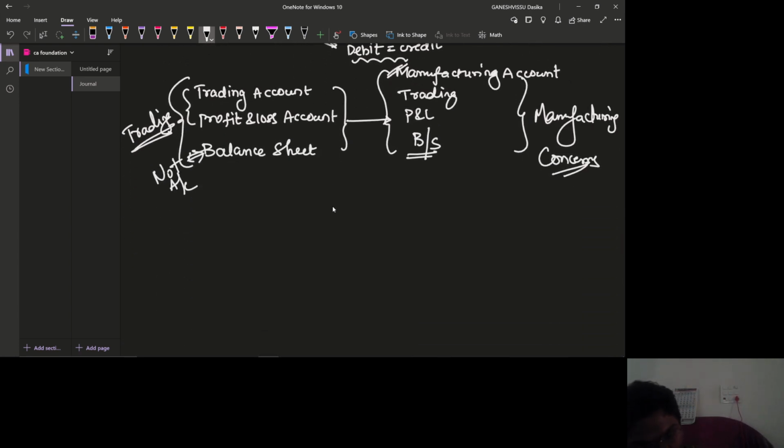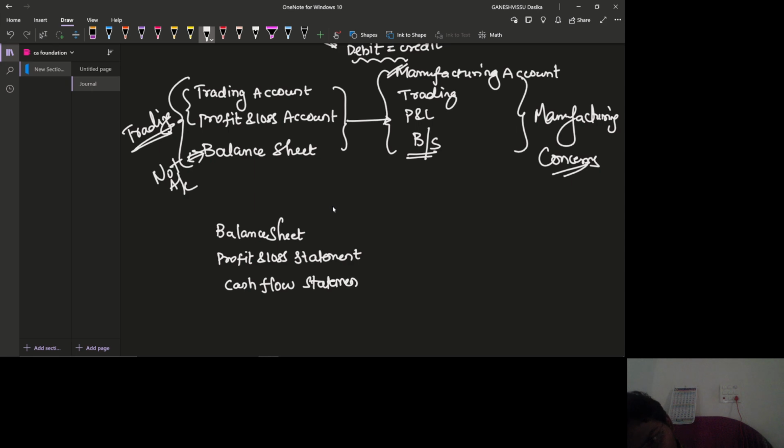First of all, there is the balance sheet, then the statement of profit and loss, cash flow statement, one more important thing, notes to accounts, and statement of changes in equity.